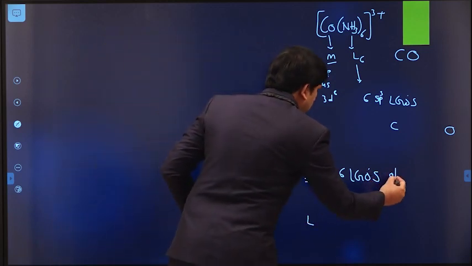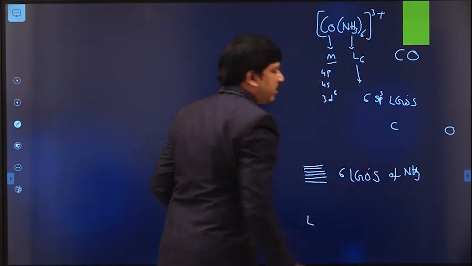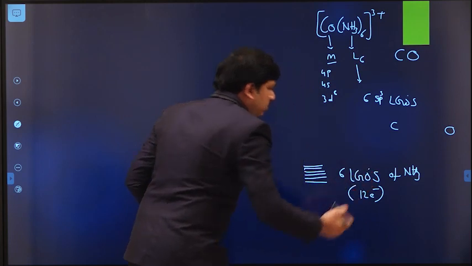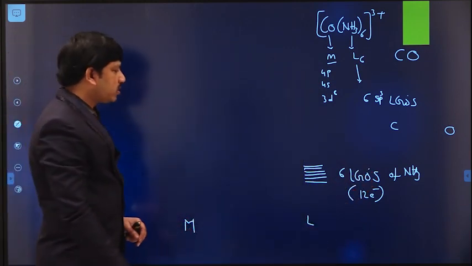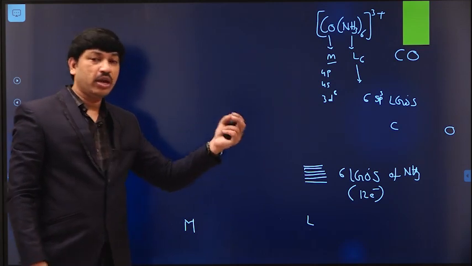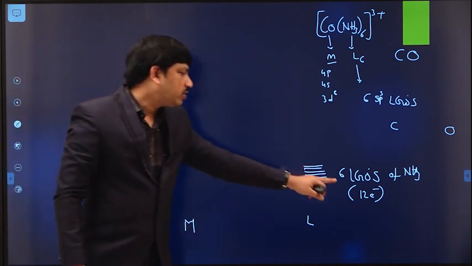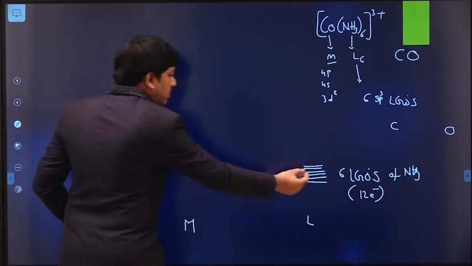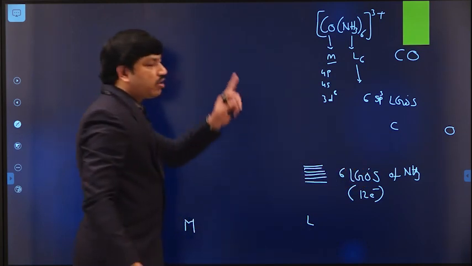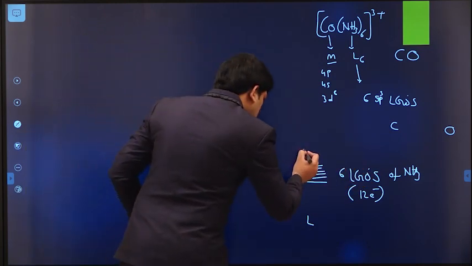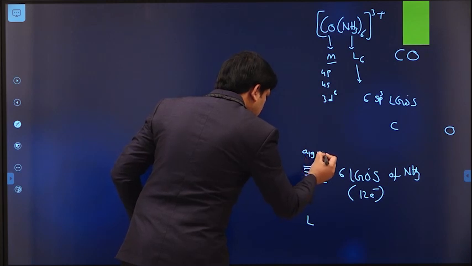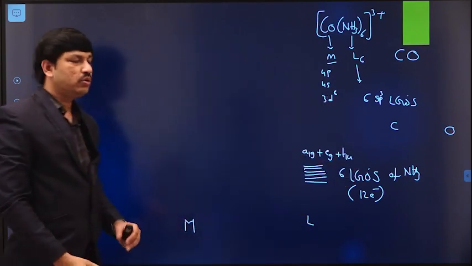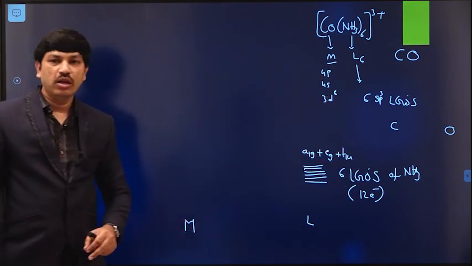Of NH3 ligands. Okay. So how many electrons are available here? A total of 12 electrons are available, because each sp3 hybridized orbital contains one lone pair of electrons. Like this, we have a total of 6 into 2, 12 electrons. And what are the symmetries of all these ligand group orbitals according to symmetry group theory? A1g plus Eg plus T1u. So these are the symmetries of all these 6 ligand group orbitals.